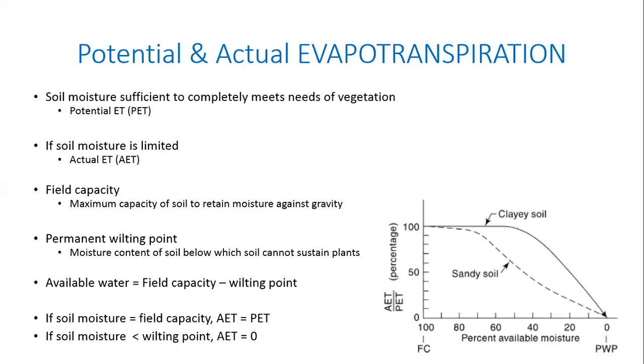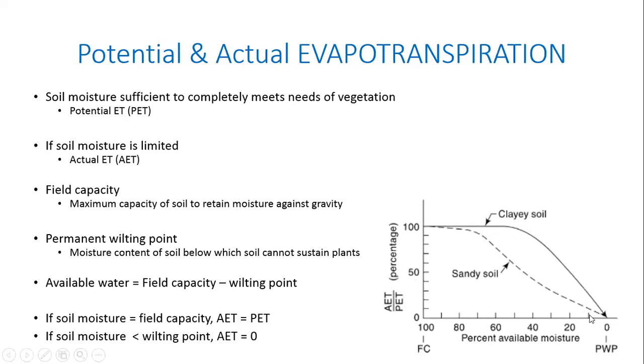If available moisture is at 100%, then AET by PET is at 100%, so that's where this curve starts. The curve starts at 100 when available moisture is 100%. AET by PET, that ratio is 100%, which means it's 1. And when available moisture is 0, AET by PET also becomes 0.